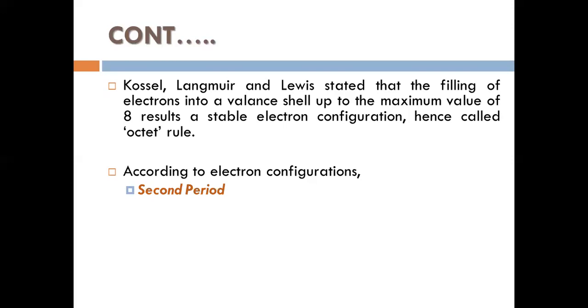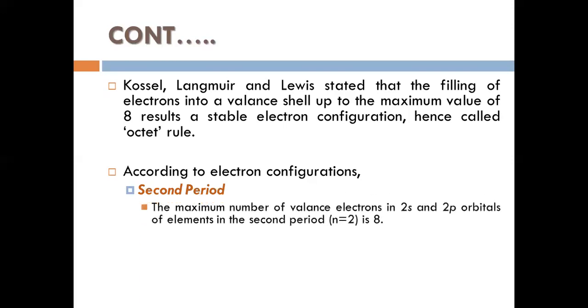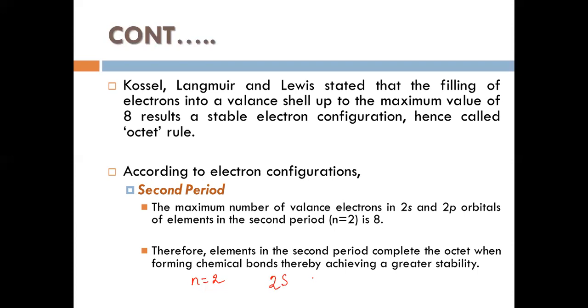The second period means the maximum number of valency electrons is in 2s and 2p. When you speak about the second period, we are speaking about n equals 2.